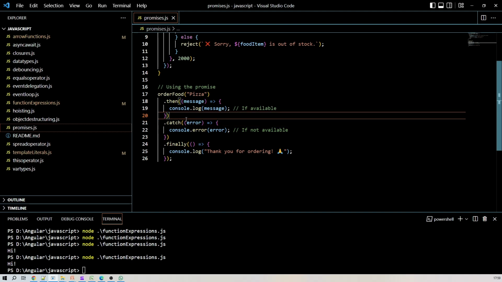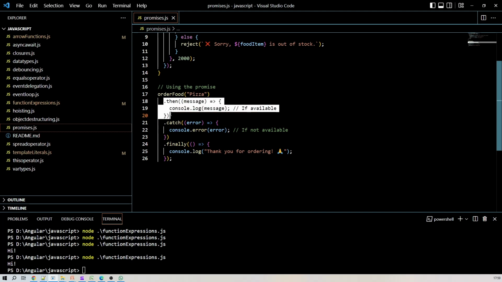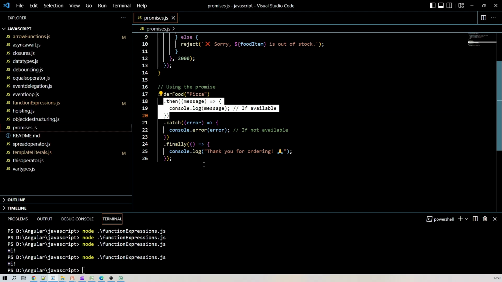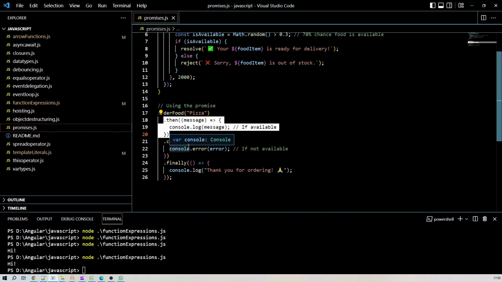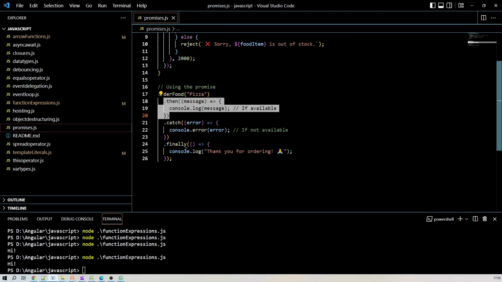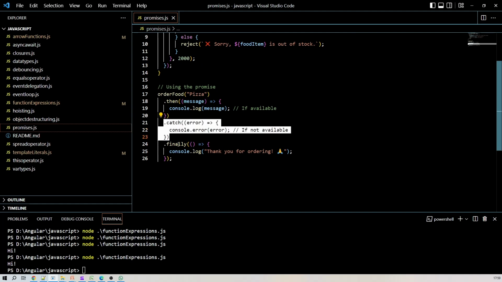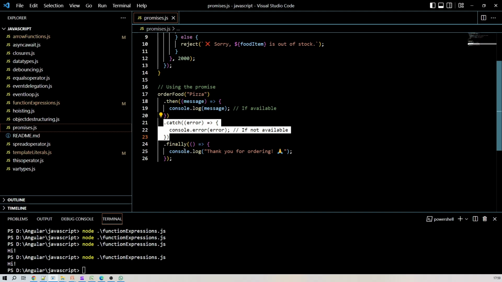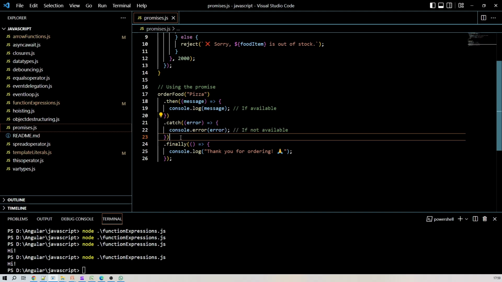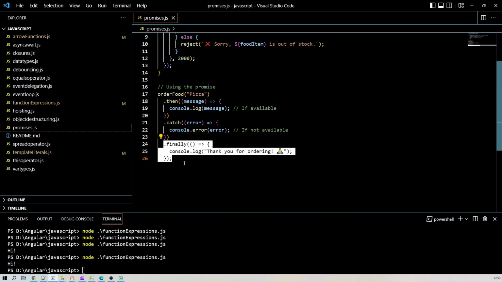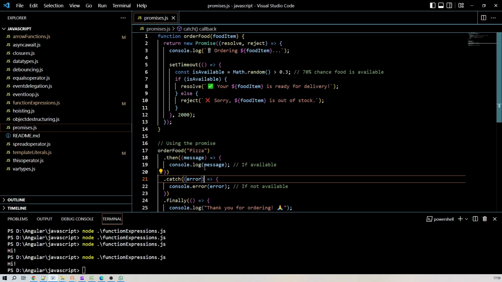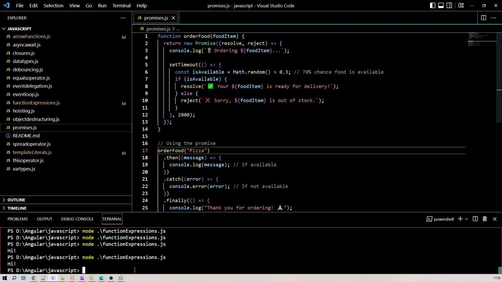There are two blocks, .then and .catch. This block will be executed if our food is delivered successfully, and this block will be executed if our food is not ready and not able to be delivered, right? And finally, this block will be executed in both cases, right? So let's run this JavaScript file. Let me clear the console.